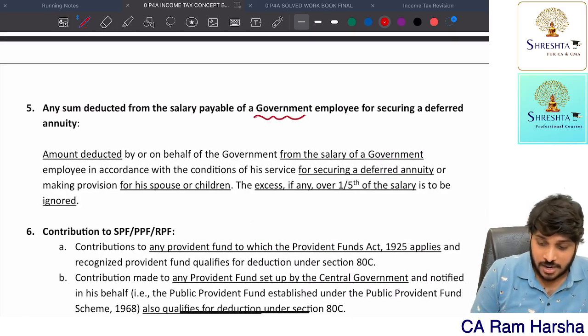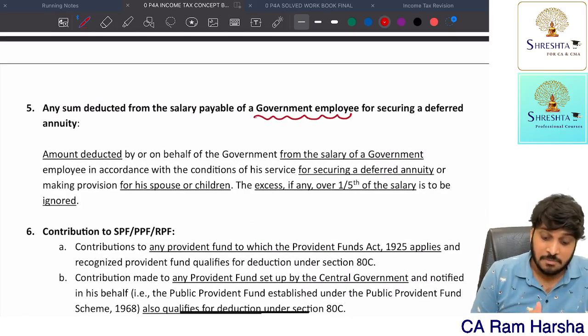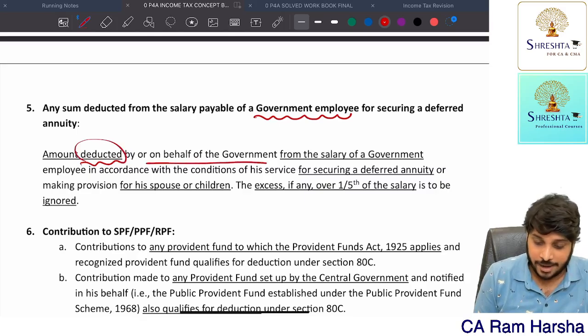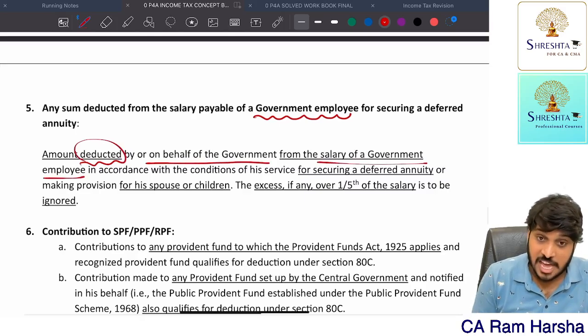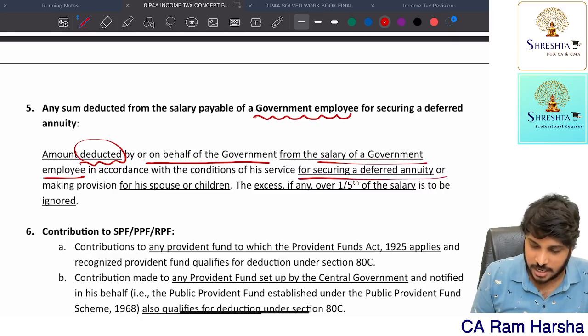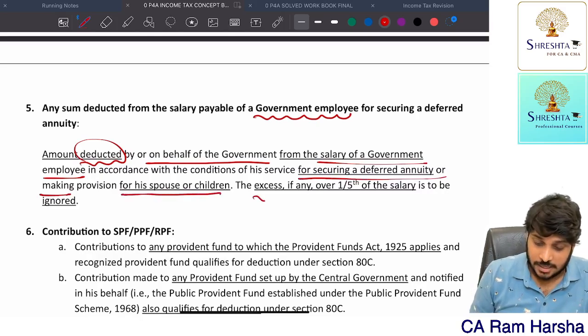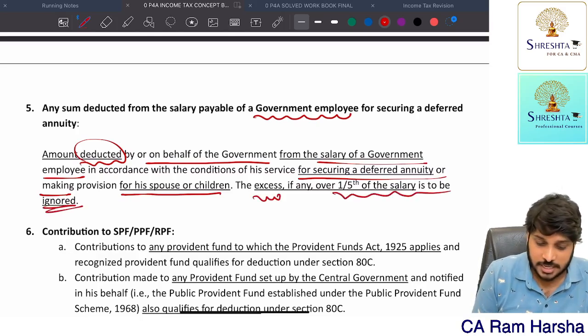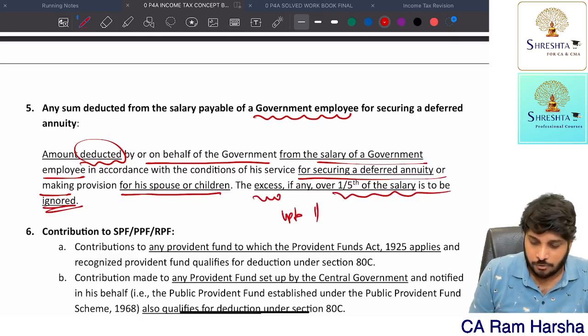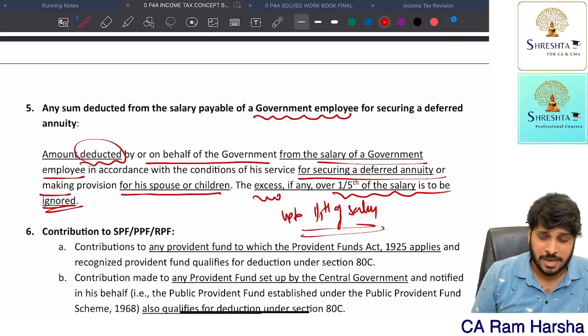Then, suppose if a government employee, the government is paying an amount deducted by the government from the salary of their employee, for securing deferred annuity for his spouse or children, the excess over 1/5 of salary shall be ignored. So up to 1/5 of salary, basic plus DA generally.